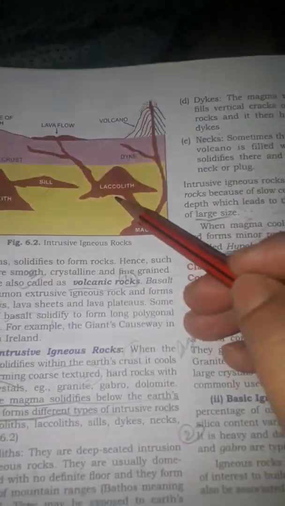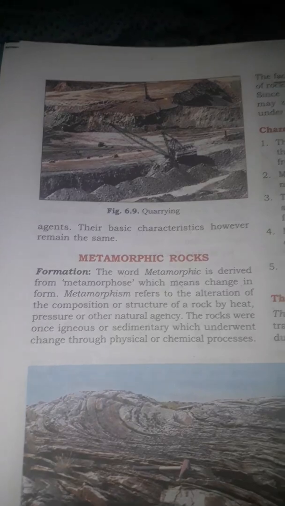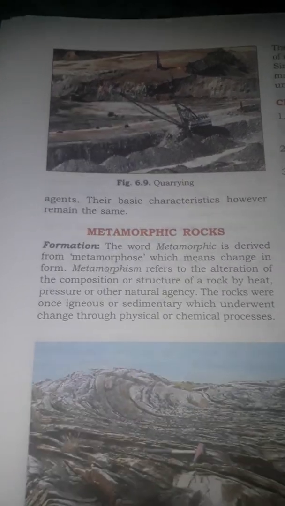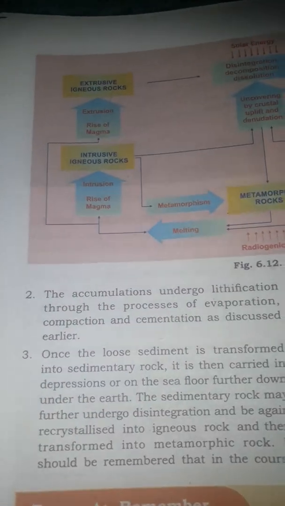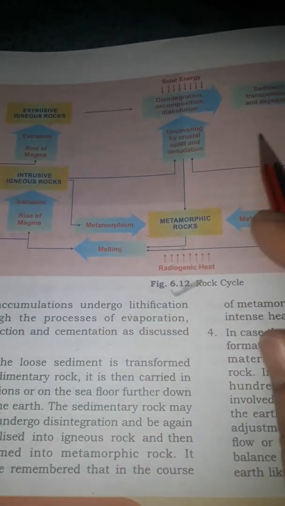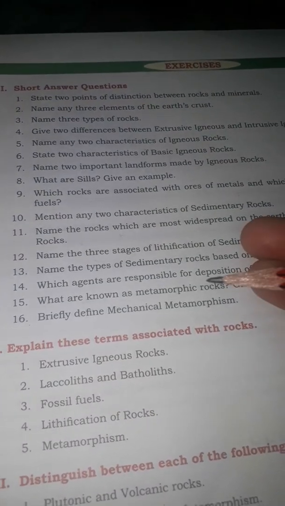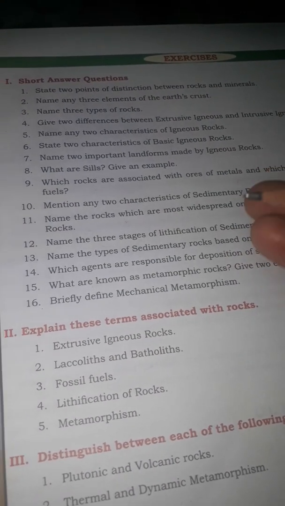And in this chapter, the diagrams you will see. You will make the figure 6.2 diagram. There is only one diagram here, figure 6.2. And again I am saying please draw diagrams neatly in your copy side by side. And this rock cycle, 6.12. You can do it in a simple formation also, but this diagram is important. Then all the question answers are simple, or we discuss them side by side. If there is any problem you can ask.